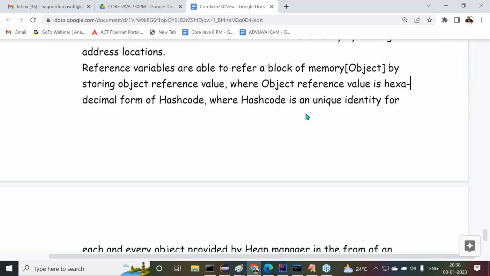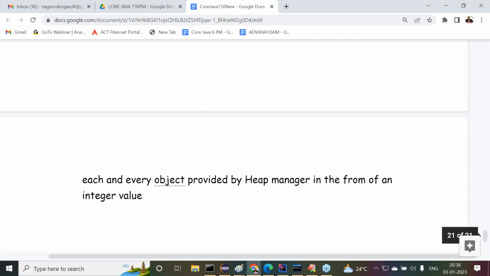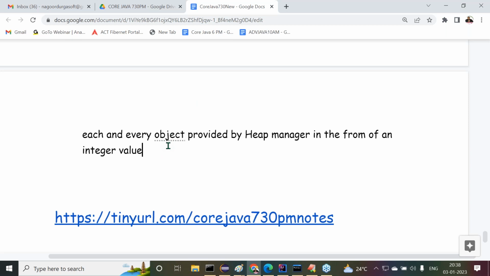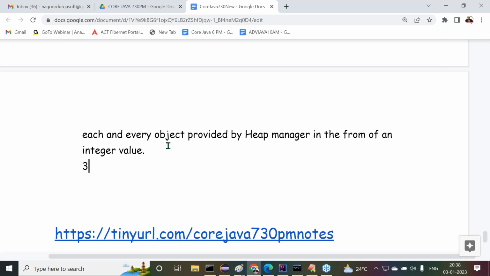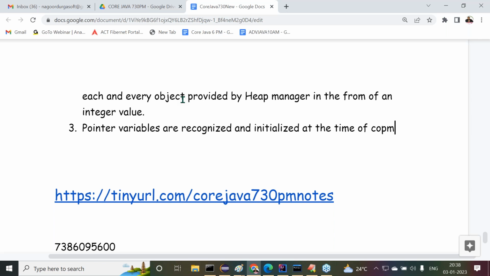Right, sir. Next one. This is the meaning of the reference value and all the content here we understand. Next, when are pointer variables recognized and initialized, and when are reference variables recognized and initialized? Pointer variables are recognized and initialized at the time of compilation.